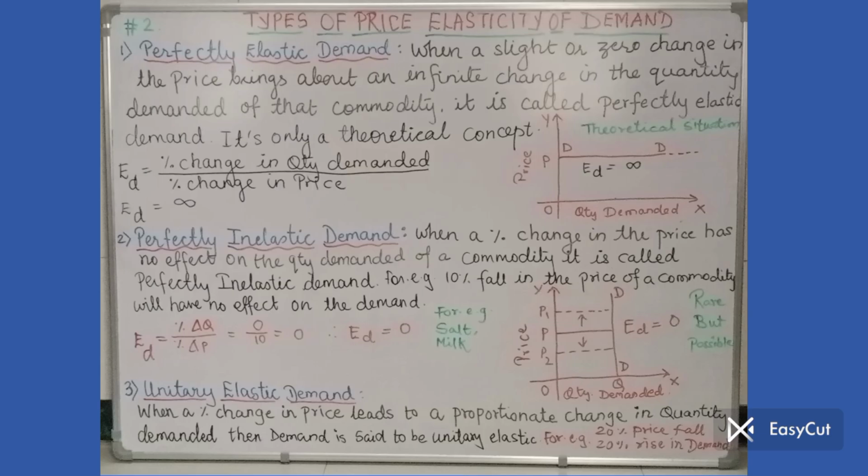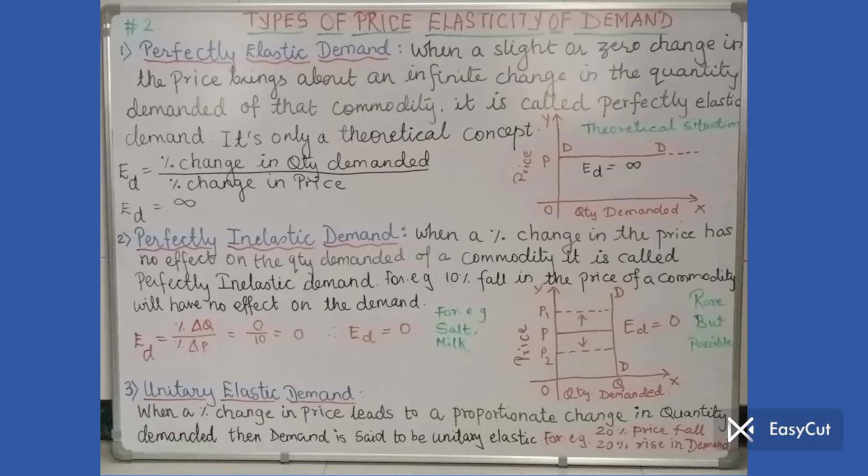When a slight or zero change in the price brings about an infinite change in the quantity demanded of that commodity, it is called perfectly elastic demand. That means quantity demanded responds like anything. People are demanding and demanding the product, which is not possible actually.